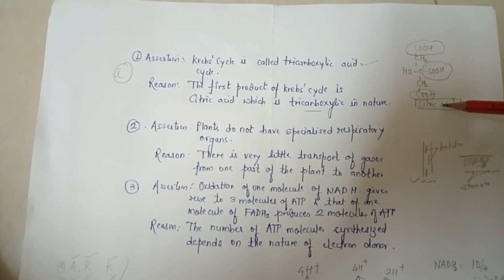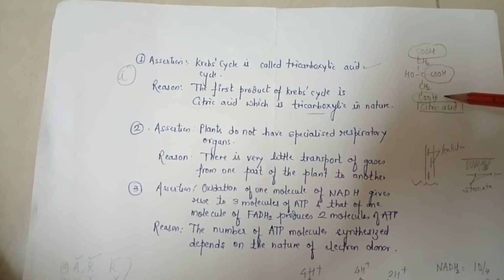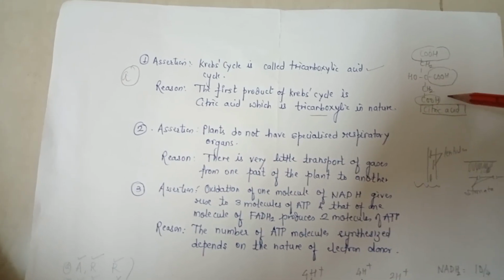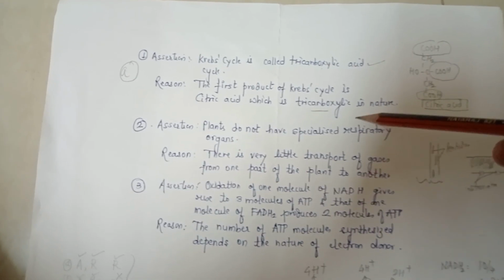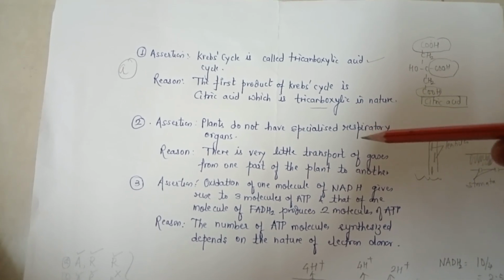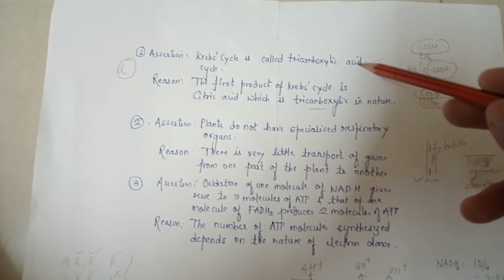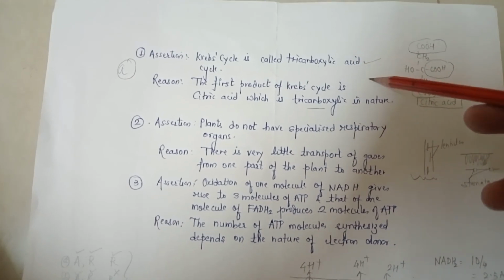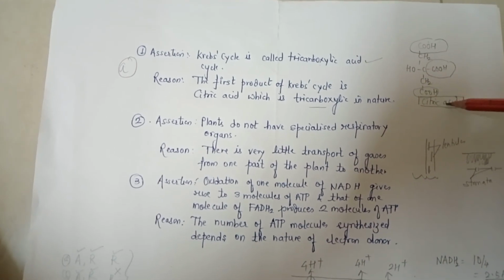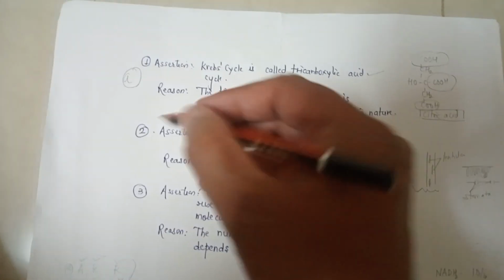COOH refers to carboxylic group. So because there are 3 carboxylic groups, this is also known as tricarboxylic acid, and therefore Krebs cycle is called tricarboxylic acid cycle, and the reason why it is called tricarboxylic is citric acid has 3 carboxyl groups. Therefore, the correct answer in this case is A.